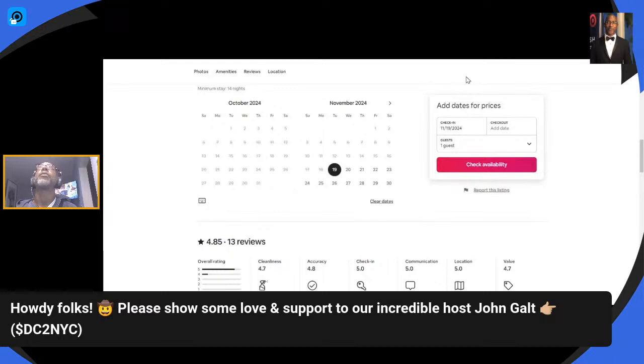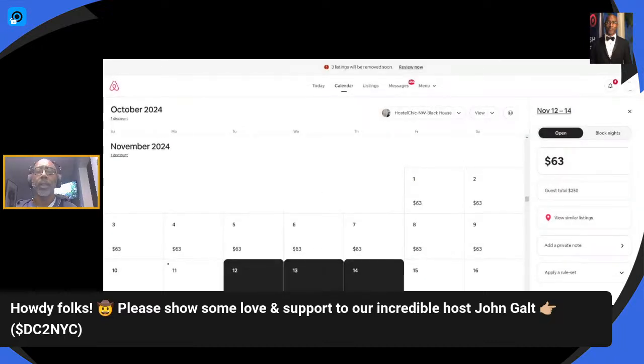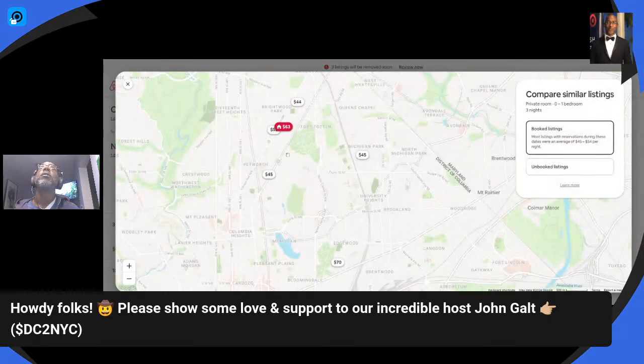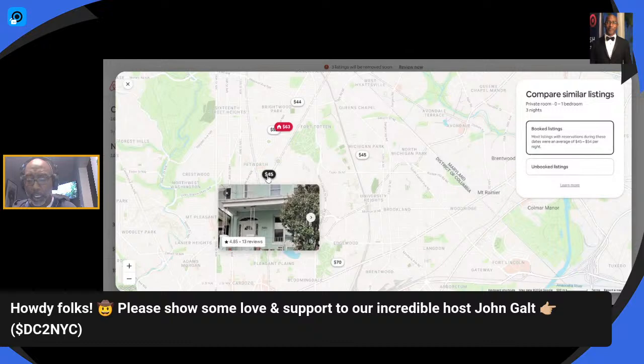All right, so when you go back to our listing on this page, we really don't have any competition with some of these listings, because this listing in particular is a 14-night listing. So anything under 14 nights, if someone is looking for a room to rent in DC, they're not going to find this place because it's a 14-night limit.